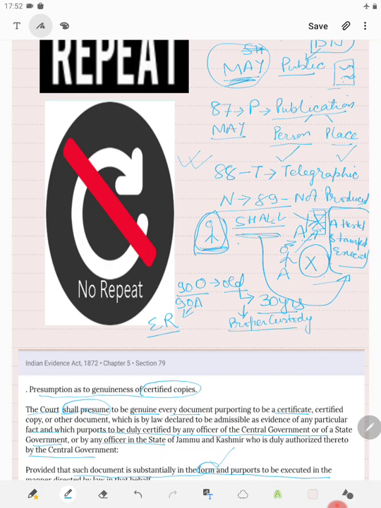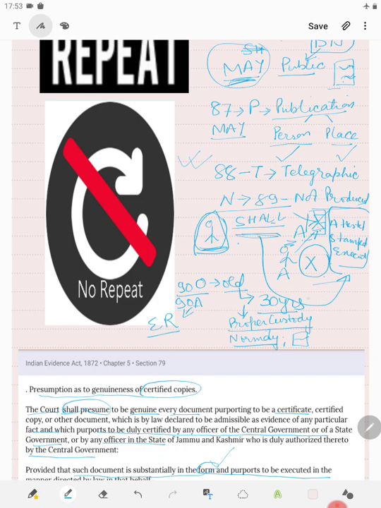Proper custody has also been determined here. Proper custody means custody from where it would normally be, and from a person, that is, the places where normally it will be. So if it is an official document, then its normal place will be the office, and the person in whose custody it should be is the office clerk.